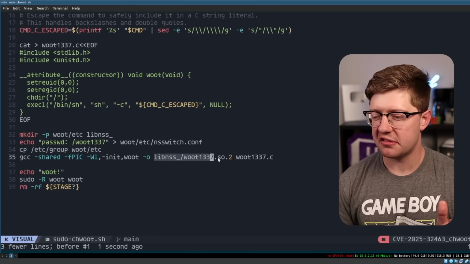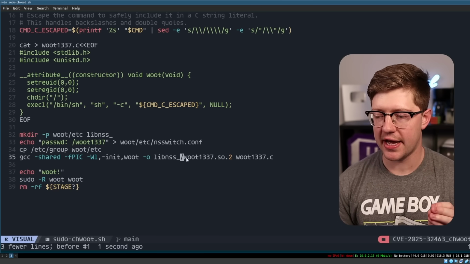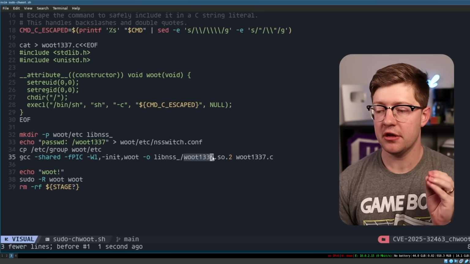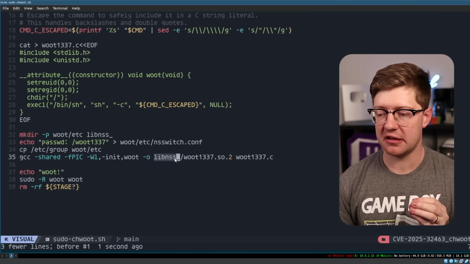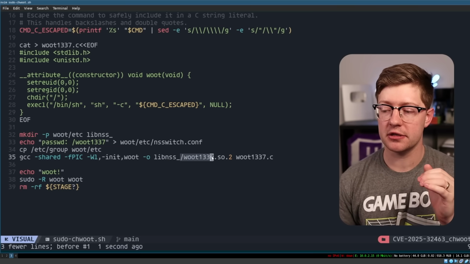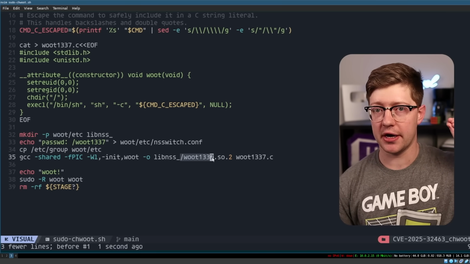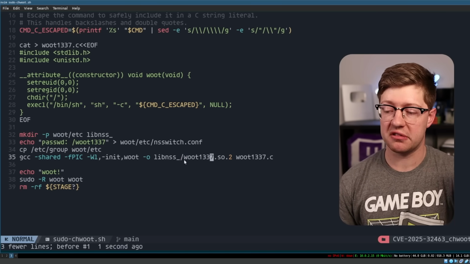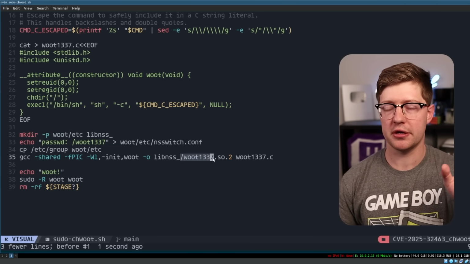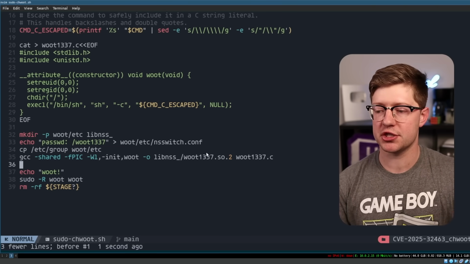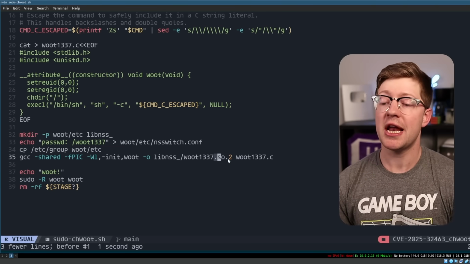There's actually another bug in this. It's kind of weird. Because we have a slash in the name of the shared object, the way that the process for libnss will open this file, it won't look in the top-level libc LD library search path. It will instead just look locally. Again, this is another misimplementation in dlopen that's associated with this. Not super important for this.